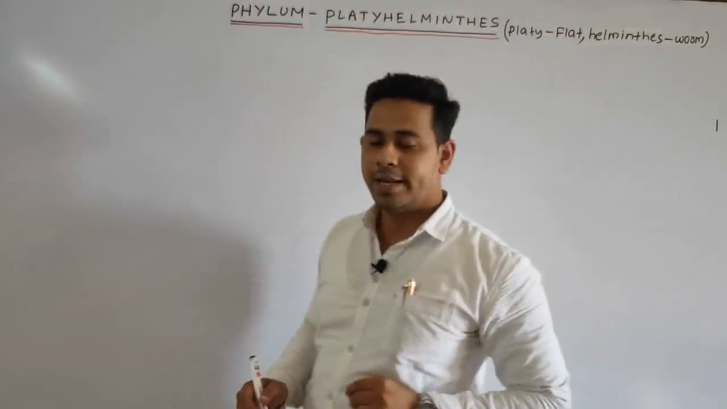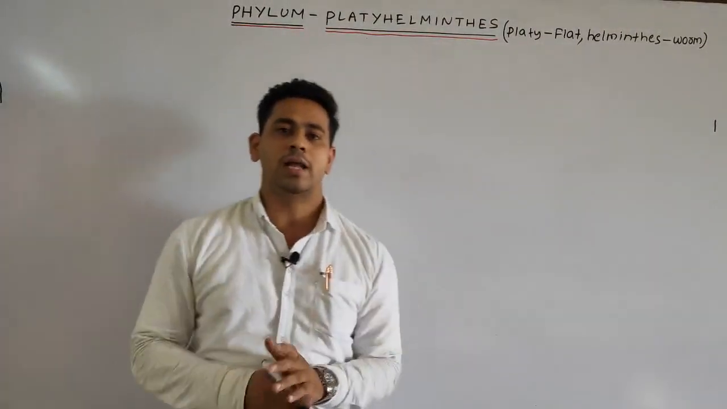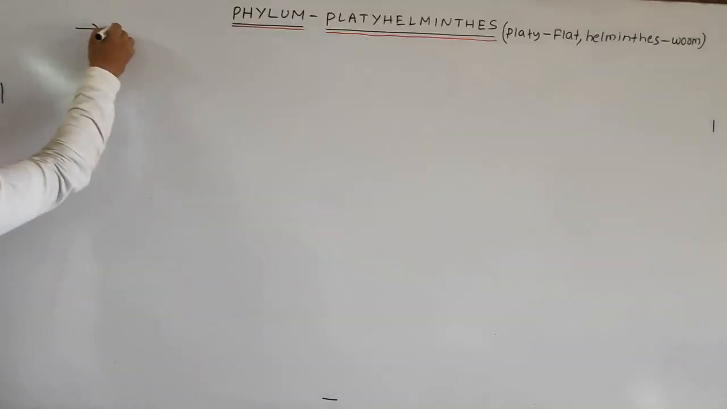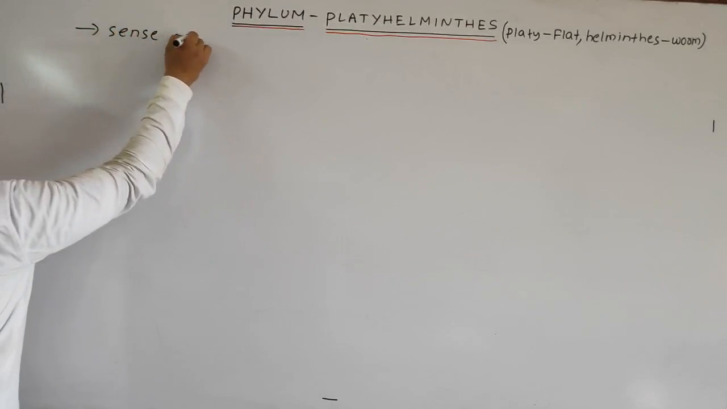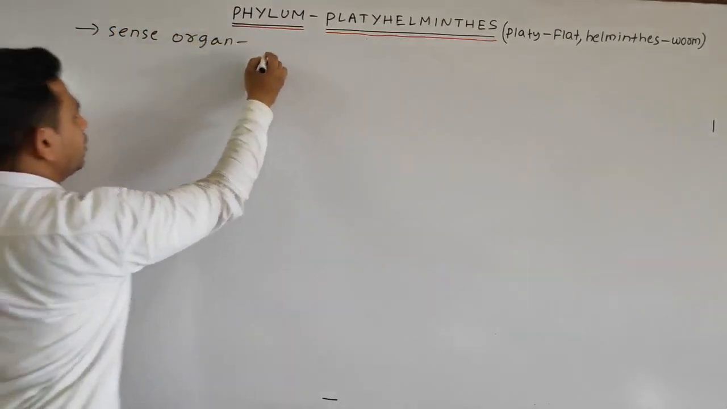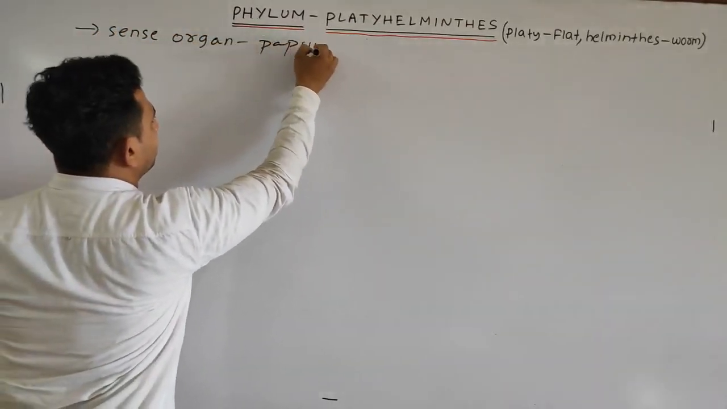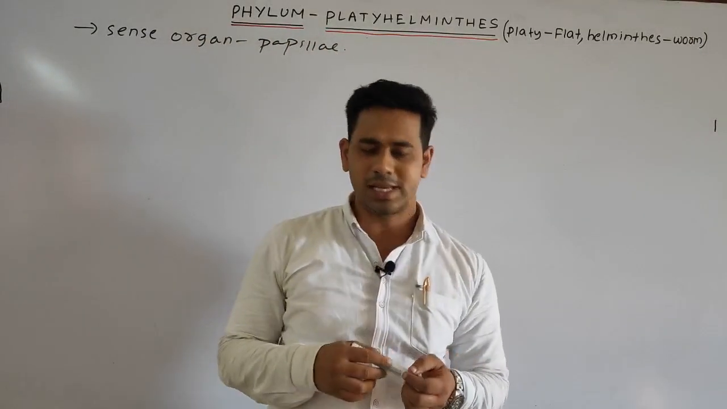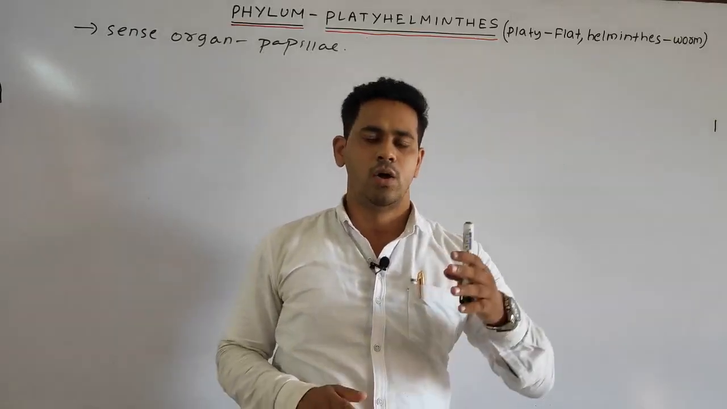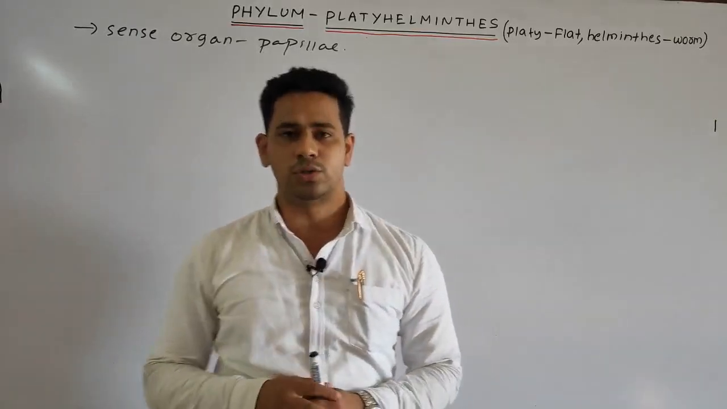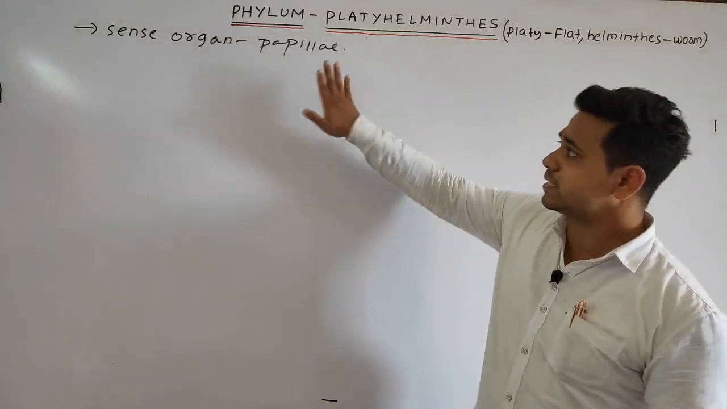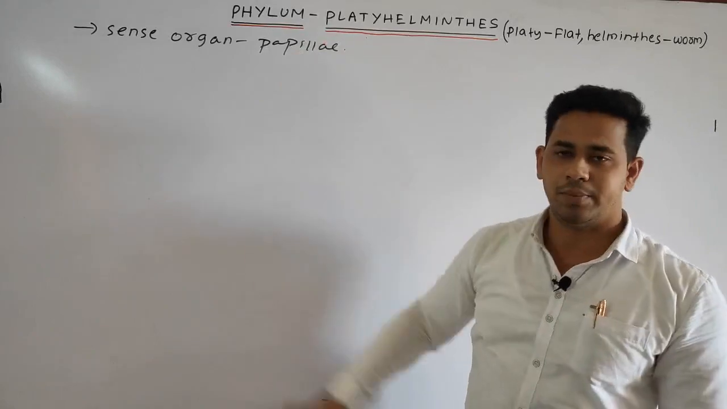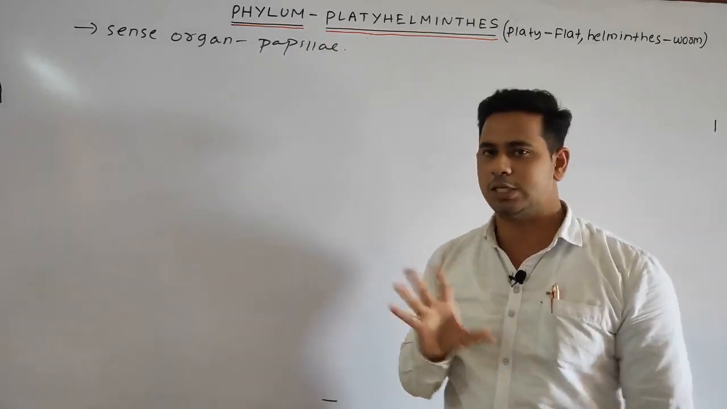Next, students, our next point is that the sense organs are in the form of papillae. As we discussed in our previous phylum, the sense organs were in the form of ocelli or statocysts. But simply, in this one the sense organ is the papilla. Nothing extra. Just remember this much only.